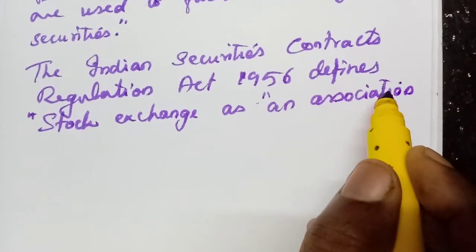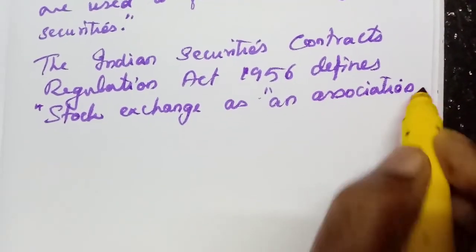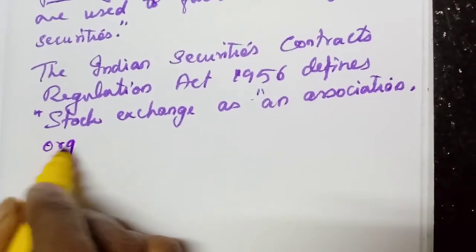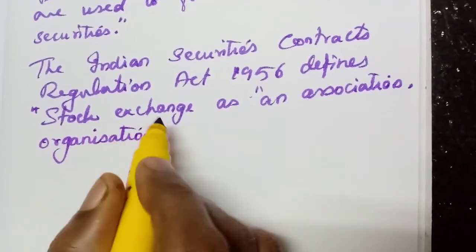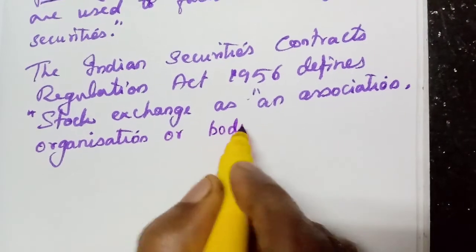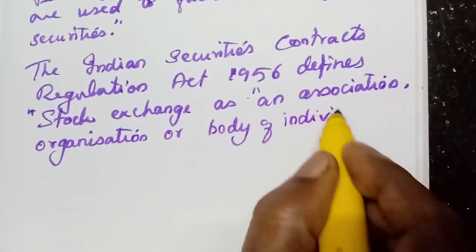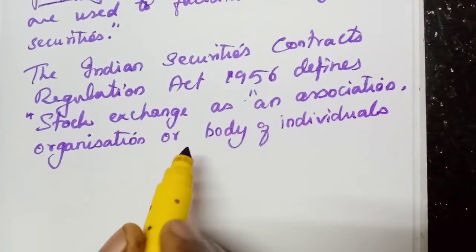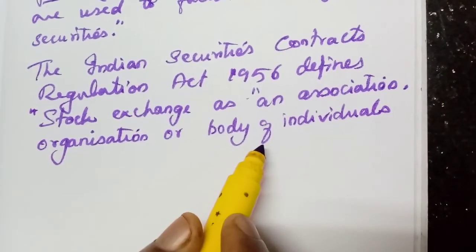Association, we know, a gathering of people, isn't it? Association, or we can say organization, or body of individuals. Many people are there engaged in trading in securities. So it is an association, organization, or body of individuals,